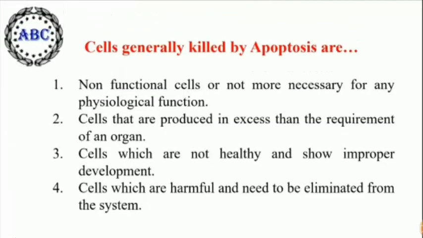The cells which are generally killed by apoptosis are cells which are non-functional or no longer necessary for any physiological function. Another one, the cells that are produced in excess of the requirement of an organ. Cells which are not healthy and show improper development, and the cells which are harmful and need to be eliminated from the system. All those cells undergo natural apoptosis, which is an important physiological and biochemical process of a cell.